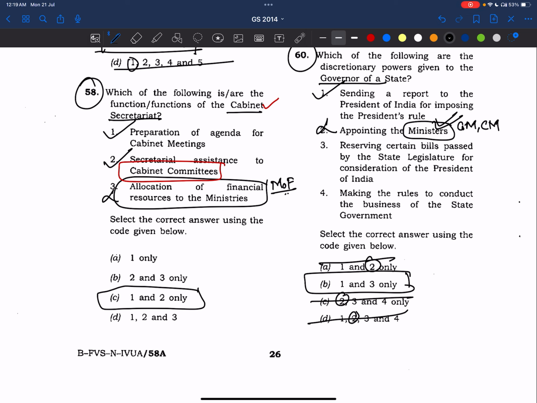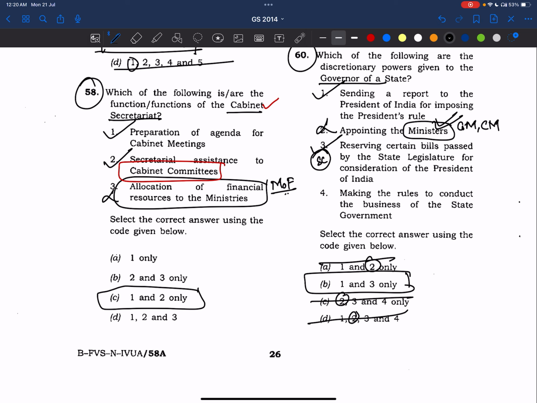Right? Now see the third statement. Reserving certain bills passed by state legislature for the consideration of president. Yes, this has been the controversy, right, friends? Even Supreme Court has given some directives for the governors. Right? We have seen there are many issues happening in Tamil Nadu. So the Supreme Court judgment also becomes very important. This question is still relevant. Maybe this type of question can be asked in the upcoming prelims.